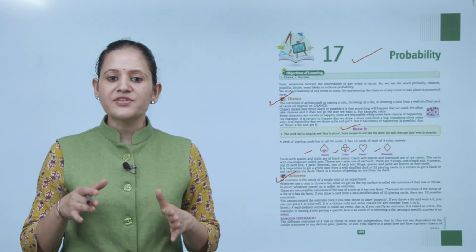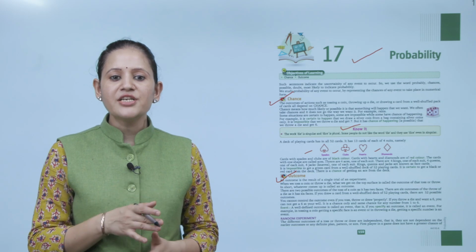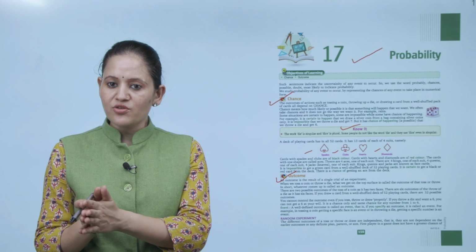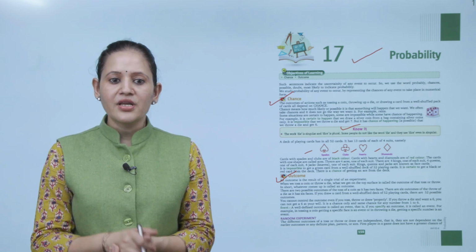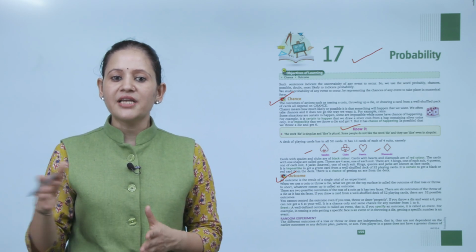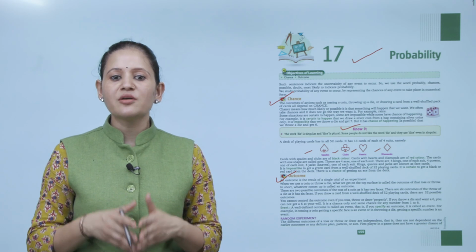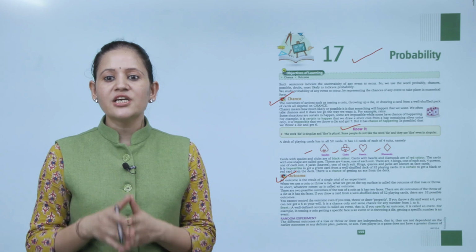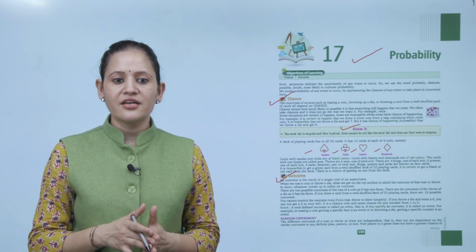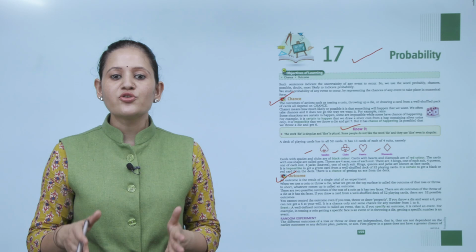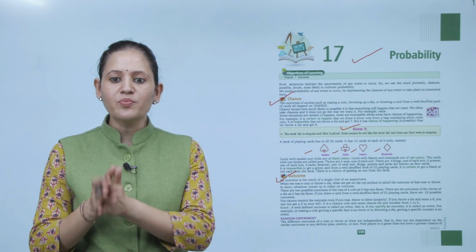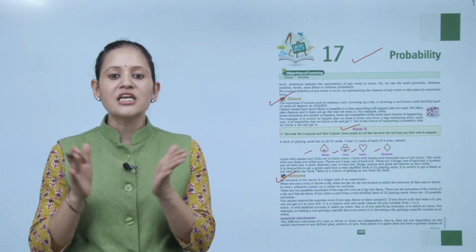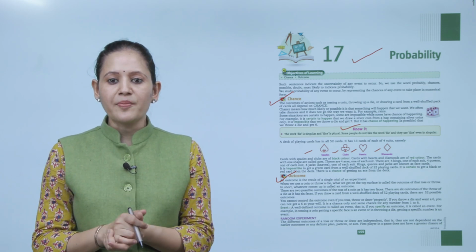An outcome is the result of a single trial of an experiment. When we toss a coin or throw a die, what we get on the top surface is called the outcome of the toss or throw. In short, whatever comes up is called the outcome. There are 2 possible outcomes of the toss of a coin, either head or tail. There are 6 outcomes when we throw a die, as there are 6 faces. If you draw a card from a well-shuffled deck of 52 playing cards, there are 52 possible outcomes.